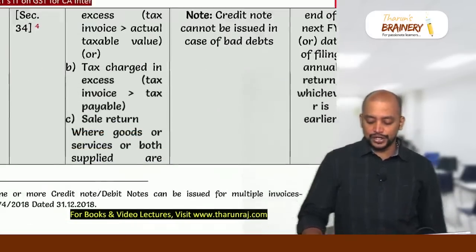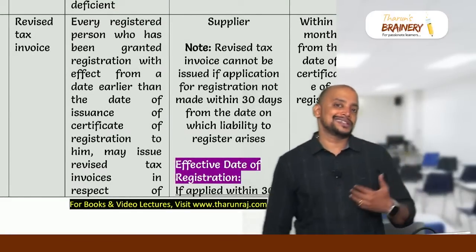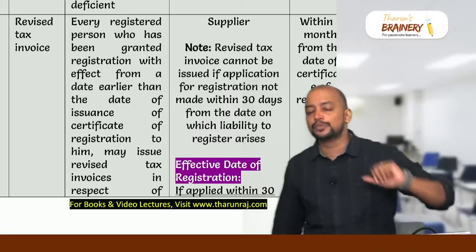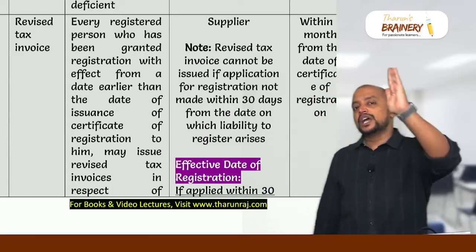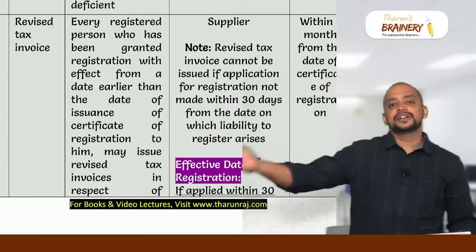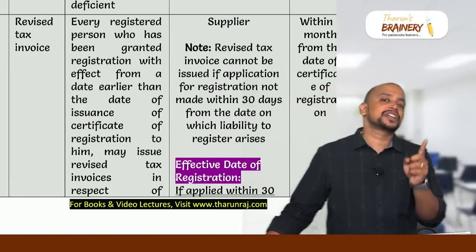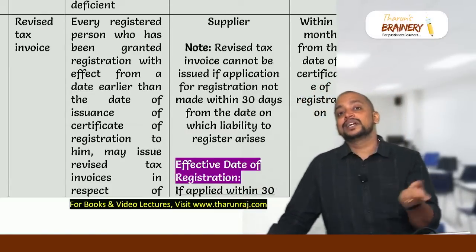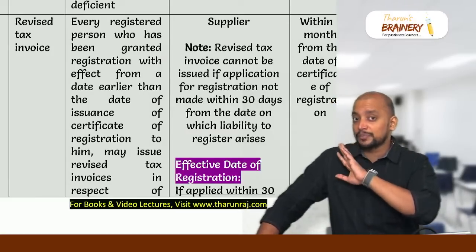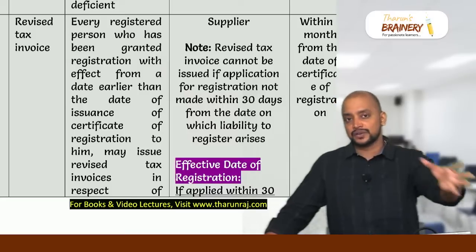Then debit note, credit note, already we know. Revised tax invoice. So whenever I am liable to get registered and I make an application for registration within 30 days from the date I am liable to get registered, then for the period from the date I am liable to get registered till the date I got the certificate of registration, I can give revised tax invoices for the supplies during that period within 1 month. What is the time limit for giving a revised tax invoice? 1 month from the date of registration. But remember here, if the registration application is not made within 30 days from the date when they are liable to get registered, a revised tax invoice cannot be issued.